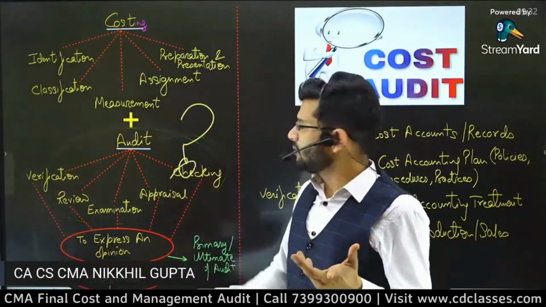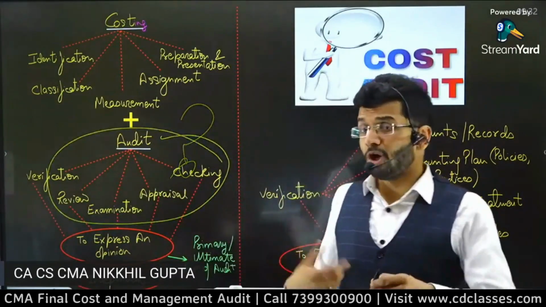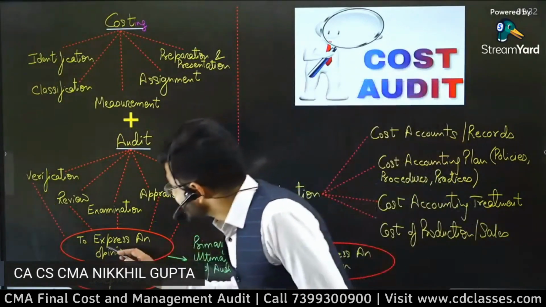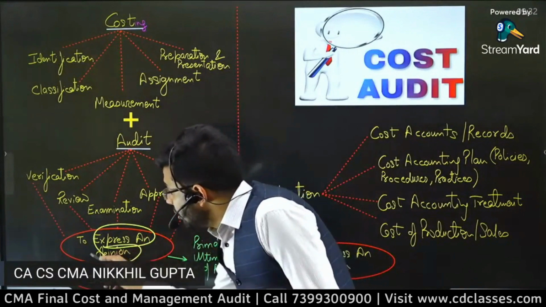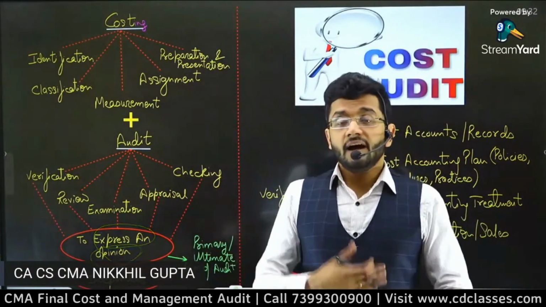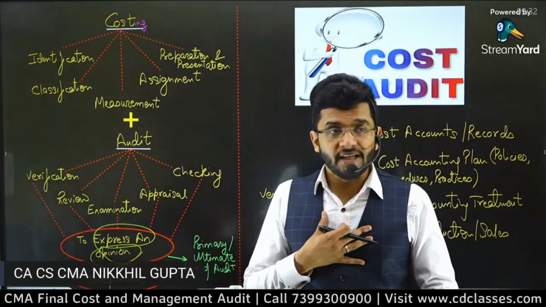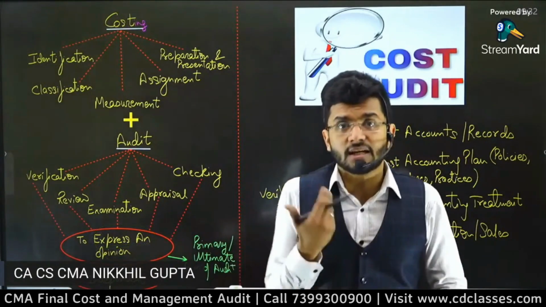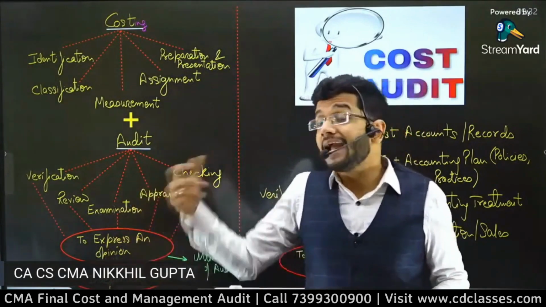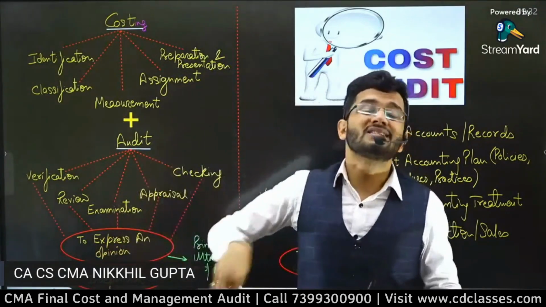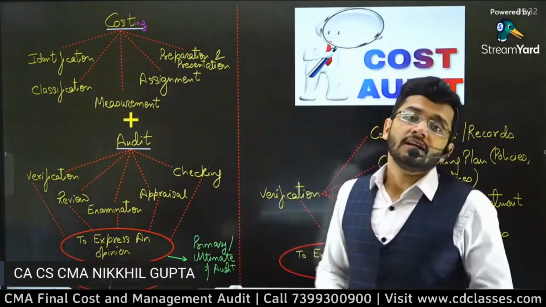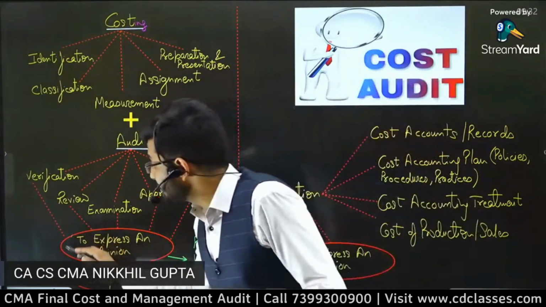We don't want to check someone else's books of accounts and pull out its problems, sir. Why are we doing this? The objective is very clear. We need to express an opinion on the cost statements of that particular company. No, we are not people who would find out errors and frauds in the costing books of accounts. Yes, in the course of costing, we might get an opportunity to unearth some frauds and errors, but the prime objective of conducting a cost audit is to express an opinion.